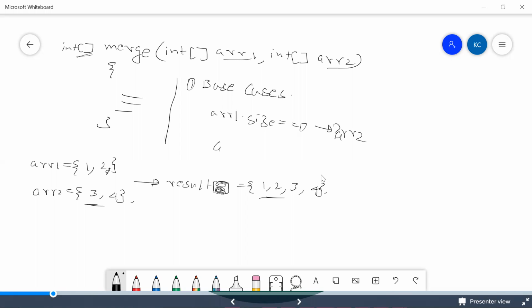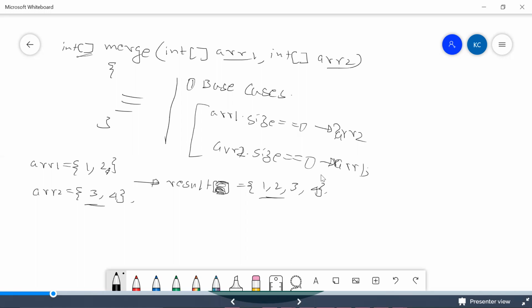Now let's say ARR2 dot size is equal to 0. Then what is your result? Your result would be ARR1. So this is intuitive, this is what we can conclude. But what happens when both ARR1 and ARR2 are empty? You need to return an array which is empty, because your input itself is empty. So you need to return something which is empty.